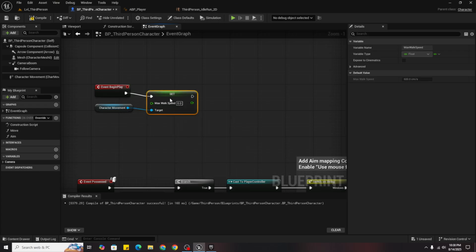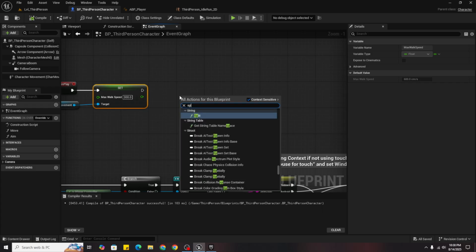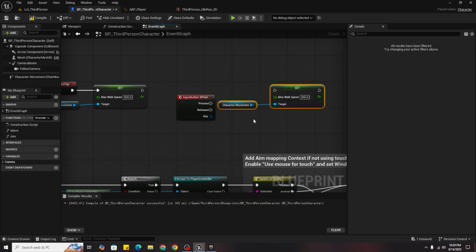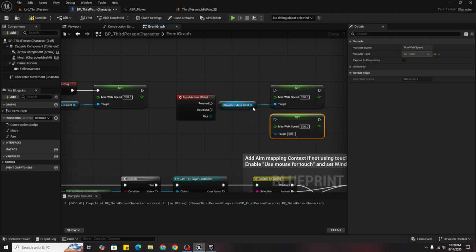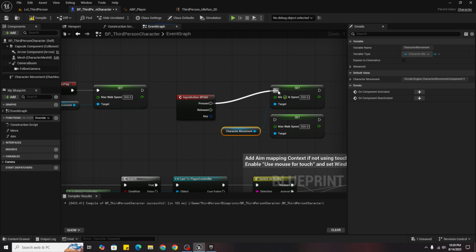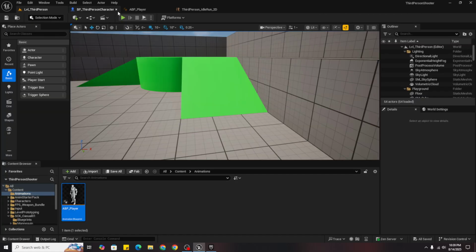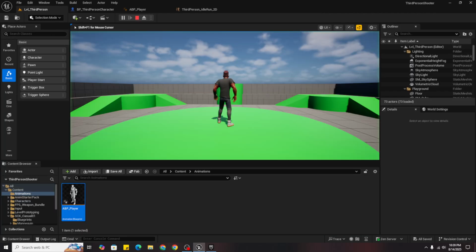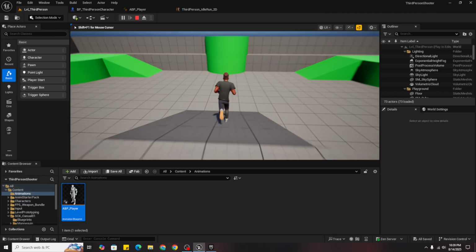to be something like 300 because it's the walking speed. Then if you press sprint, write sprint, and it will give you the action event. Just select it and Control C, duplicate it and you are good to go. So on pressed and on released. On pressed we will want it to be 600. Now you will see from this much coding we have created a sprint function. So if I walk it would walk, and if I sprint it should be like this.